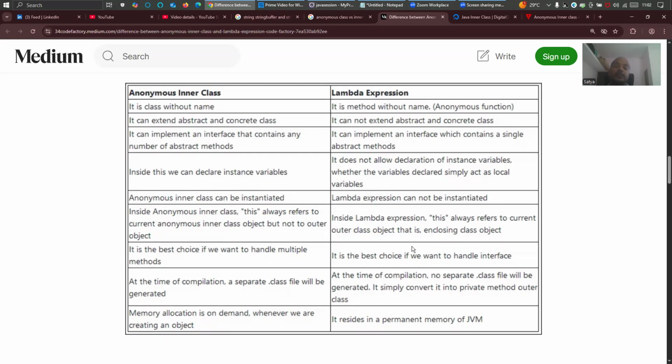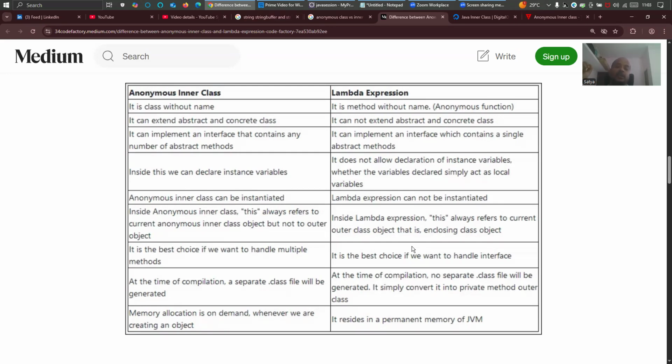At the time of compilation, in an anonymous class, a separate dot class file will be generated. For lambda, no separate dot class file will be generated. It simply converts it into a private method of the class, right? But in case of an anonymous class, you will have a different dot class file. We will see that if possible. I will show you that also.